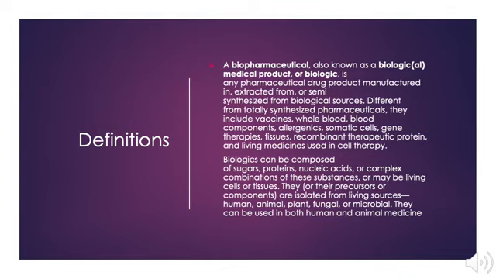Biologics can be composed of sugars, proteins, nucleic acids, or complex combinations of these substances, or may be living cells or tissues. They, or their precursors or components, are isolated from living sources: human, animal, plant, fungal, or microbial. They can be used in both human and animal medicine.